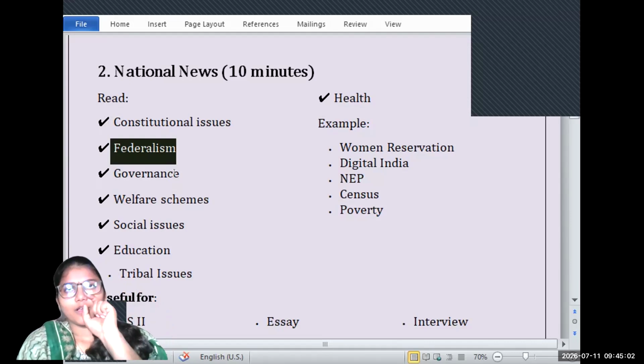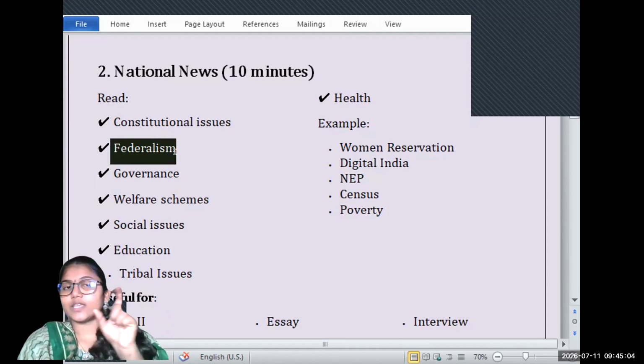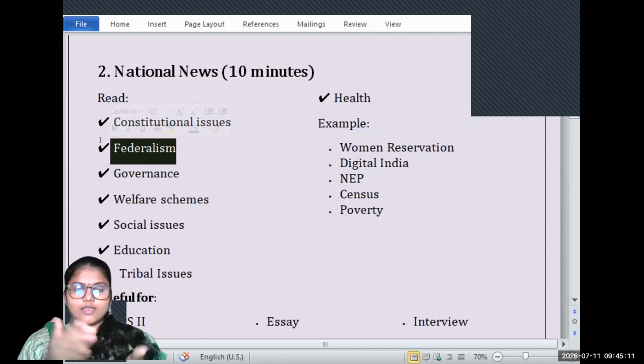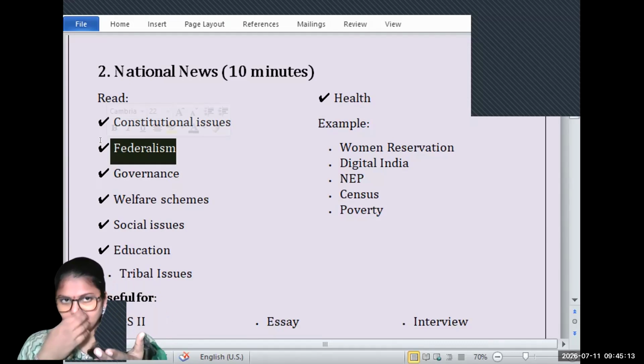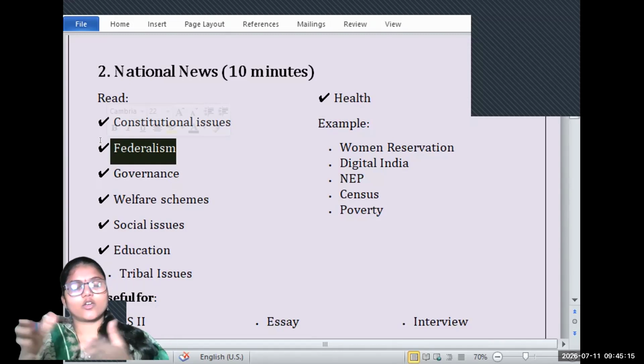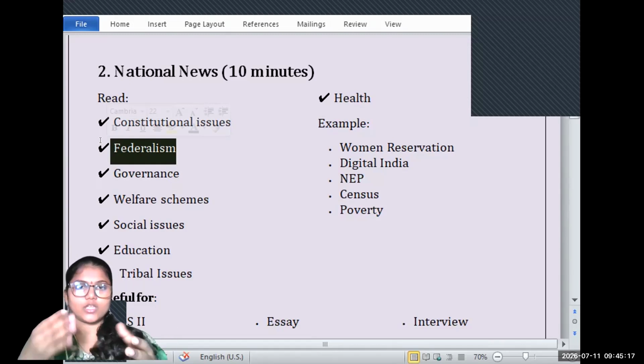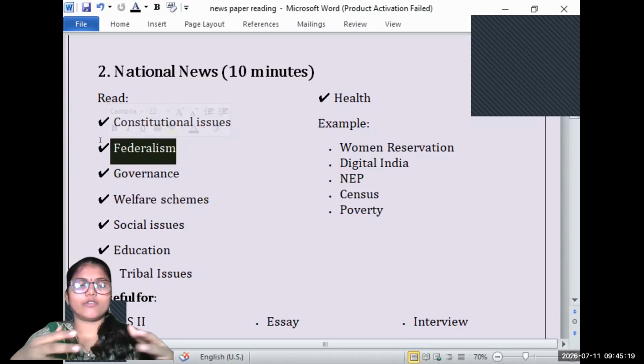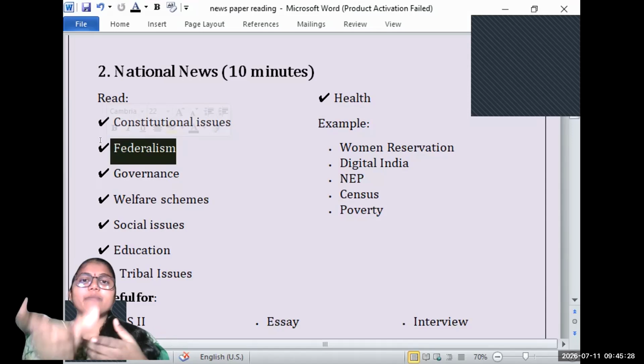One more thing: when you're reading such kind of news, center-state, you will also find the news of politics there. Polity and economy are always interrelated. When you see a political party having some claim, pointing out the issue of federalism, you should not consider the statements made by them.